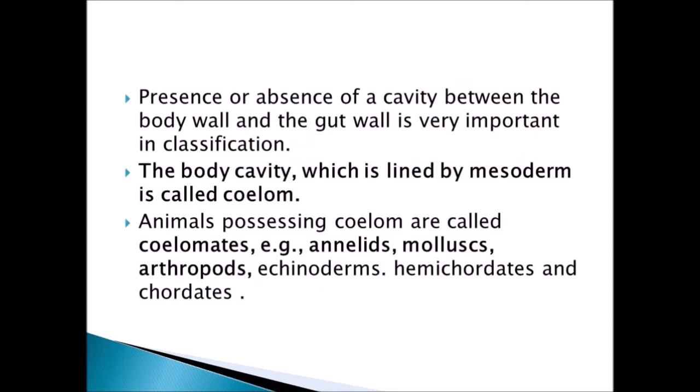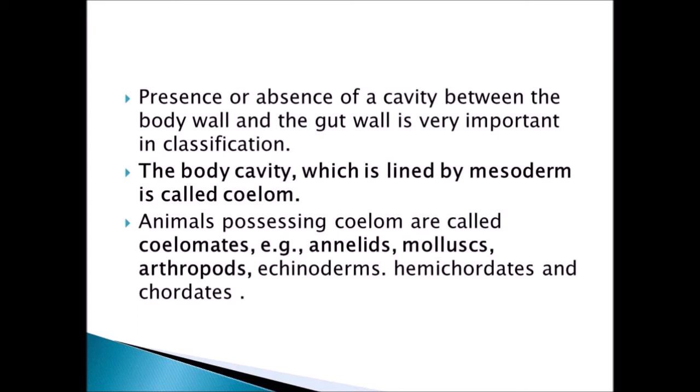The presence or absence of a cavity, that is, an empty space, between the body wall and the gut wall is very important in classification. The body cavity which is lined by the mesoderm is called coelom. Animals possessing coelom are called coelomates. When a true coelom is present, it is called coelomate.